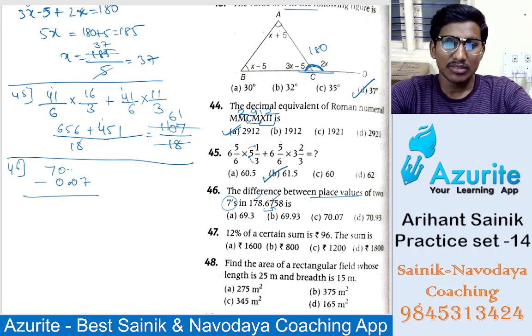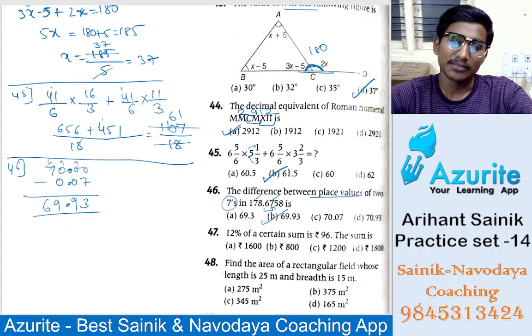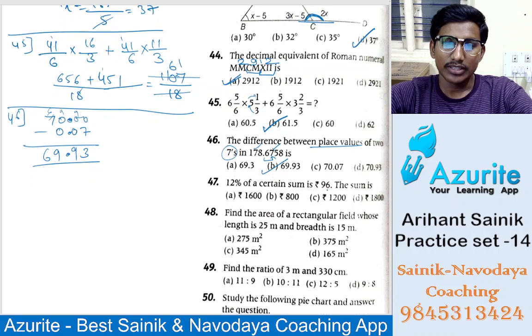So here nothing means point you give for 70 and 0, 0. So here 3 will be remaining. I am directly taking 9 will be there, and then here 9 point, here 9 will be there, and 9, here 6 will be there, so 69.93 is option B.